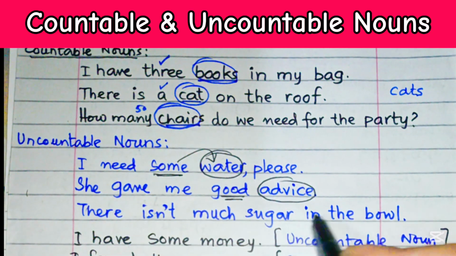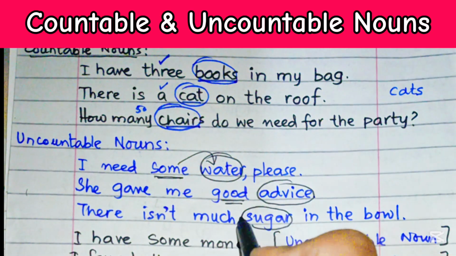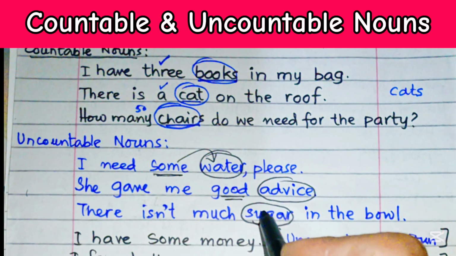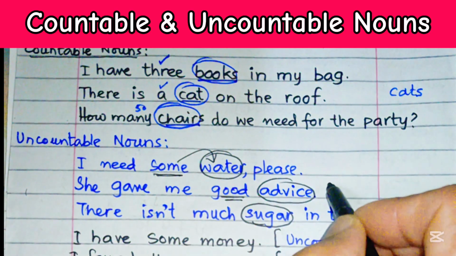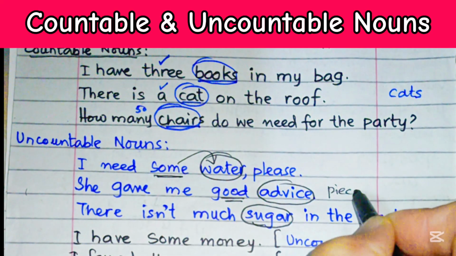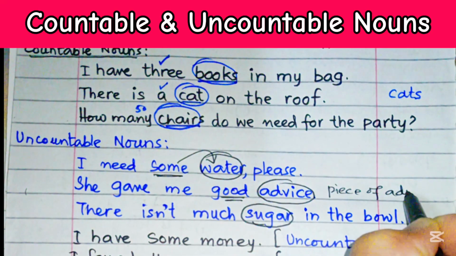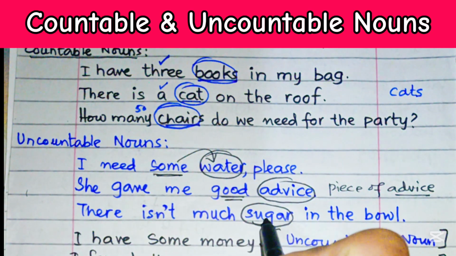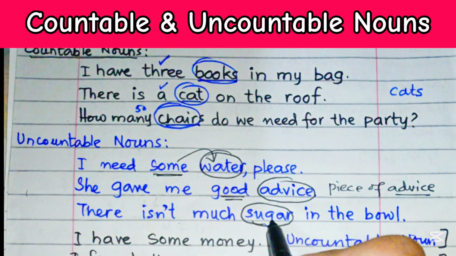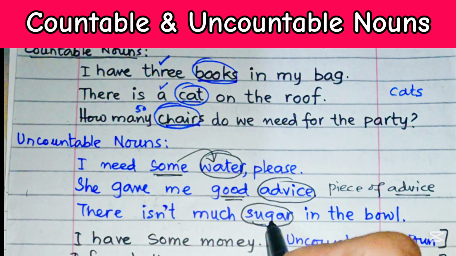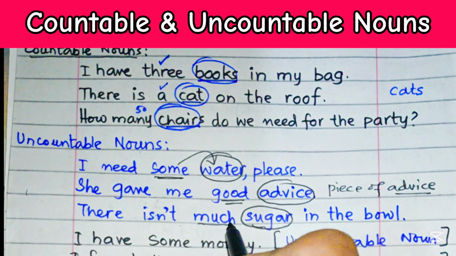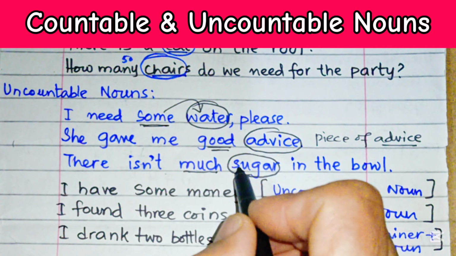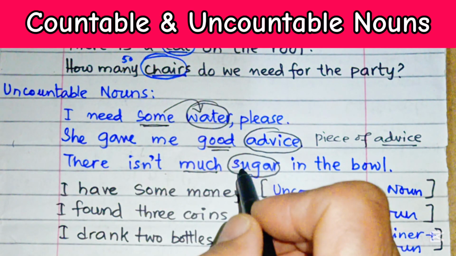There isn't much sugar in the bowl. Sugar cannot be counted, like 1 sugar, 2 sugars. So just like advice, we can add piece of advice, because piece can be counted, but advice can never be counted. So there isn't much sugar in the bowl means sugar is uncountable, but once we put much, it can be measured. So we cannot say 1 sugar, 2 sugars, 3 sugars.